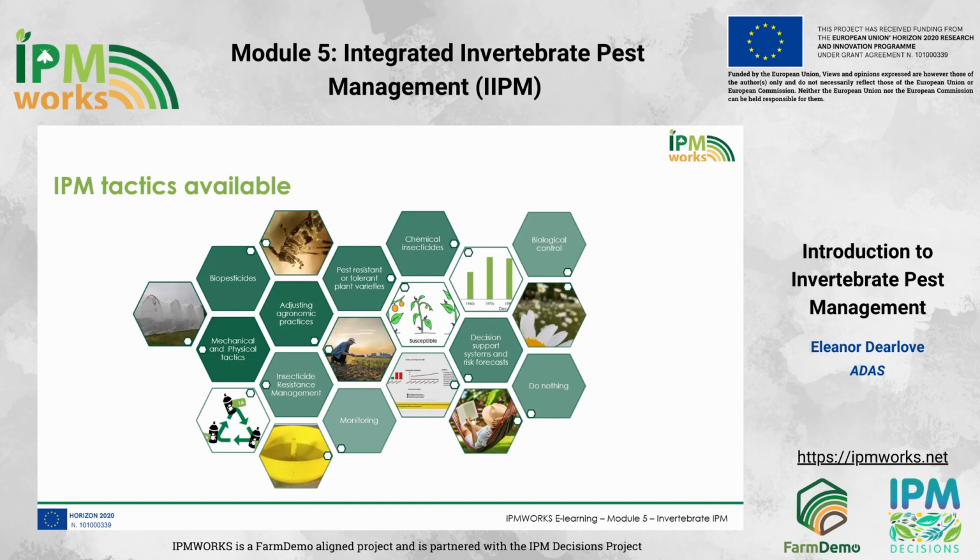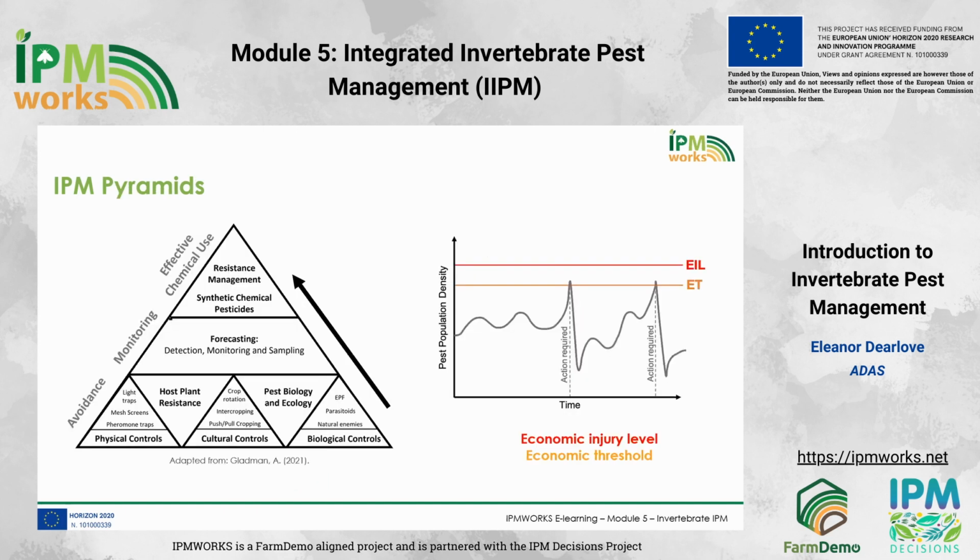More options means greater complexity, and with it, indecision of what controls to use and when. The IPM pyramid helps give some structure to the process of IPM tactic selection. IPM pyramids are the most successful and widely adopted means of bringing sense to the confusion and disorder from all of the IPM tactics growers have available.